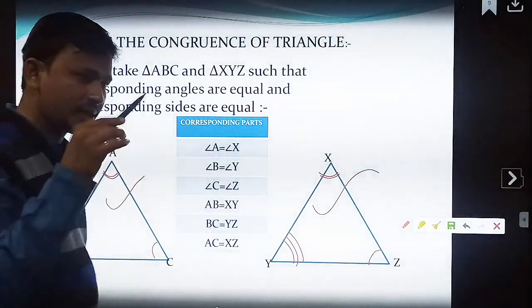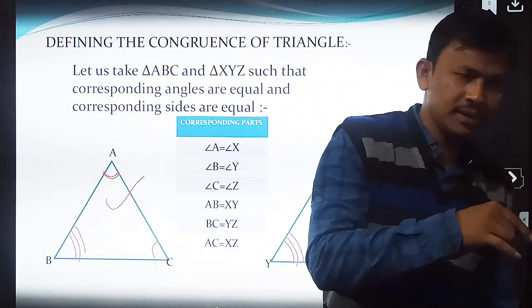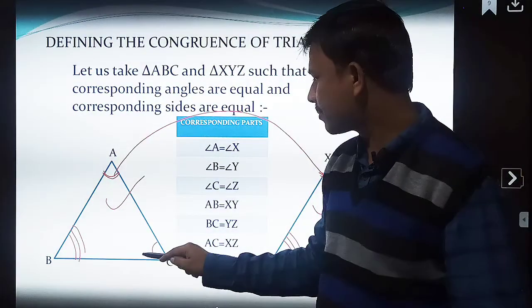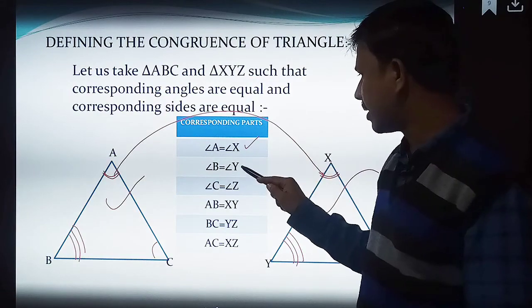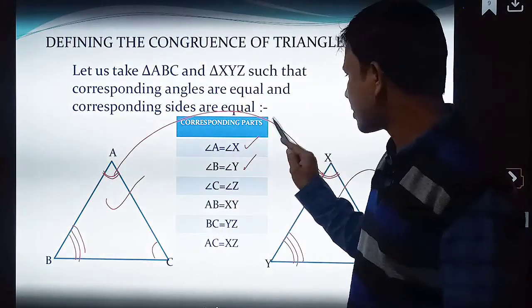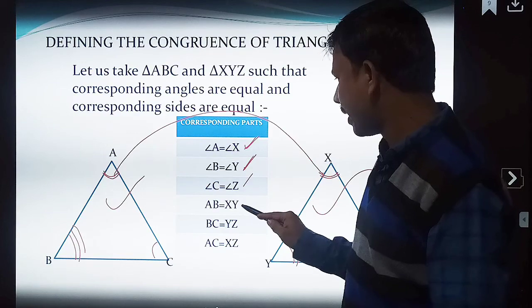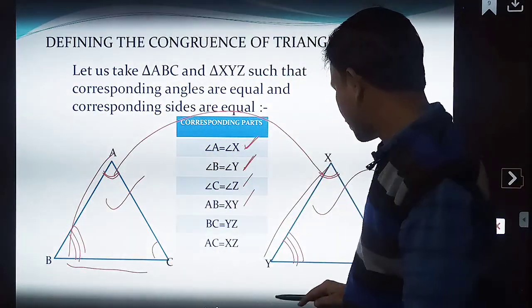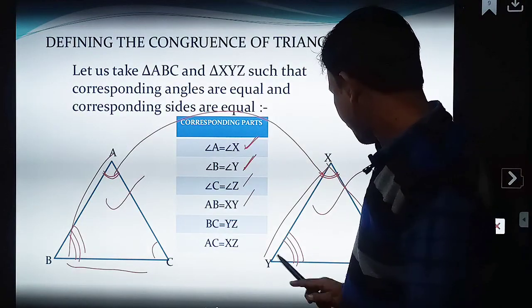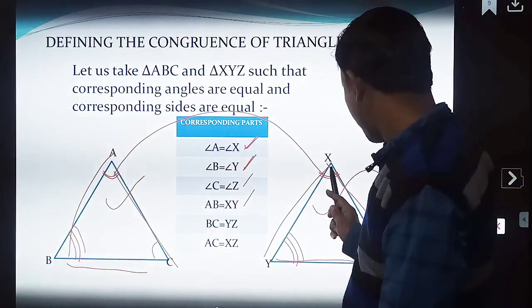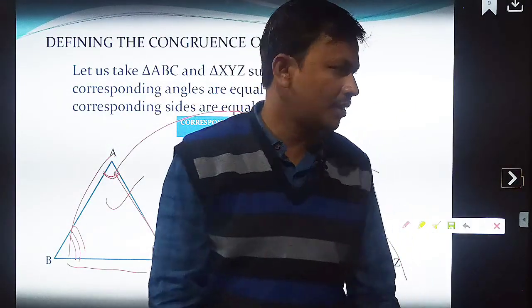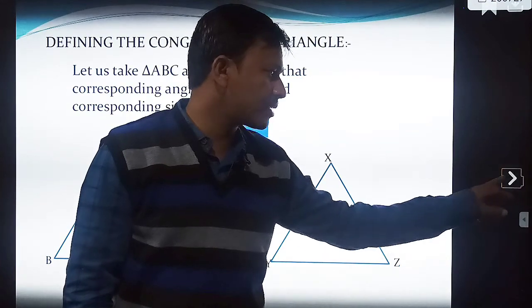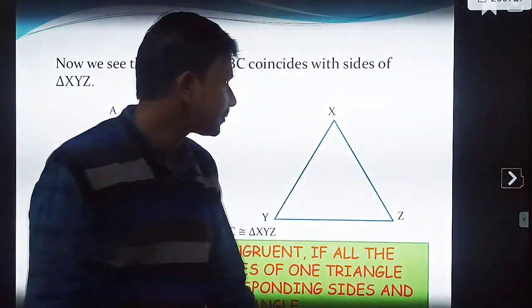Equal ratio is not it; if there is equal ratio, they become similar triangles. Equal means congruent. All corresponding angles must be equal. Angle A is equal to X, angle B is equal to Y, angle C is equal to Z, AB is equal to XY, BC is equal to YZ, then AC is equal to XZ. These all are the parts where we can say that the two triangles are congruent.